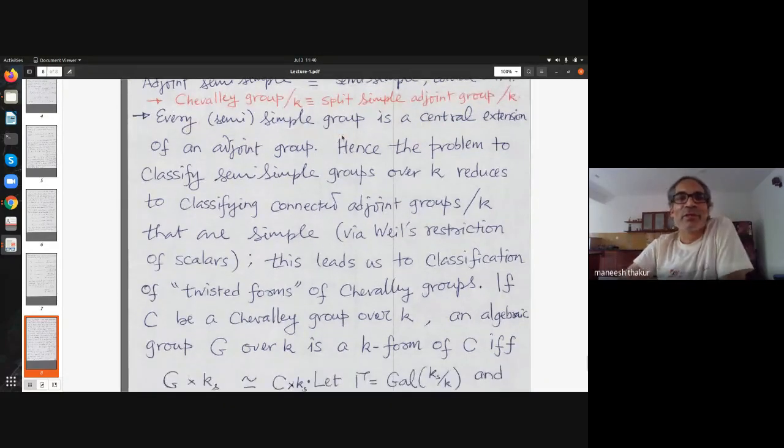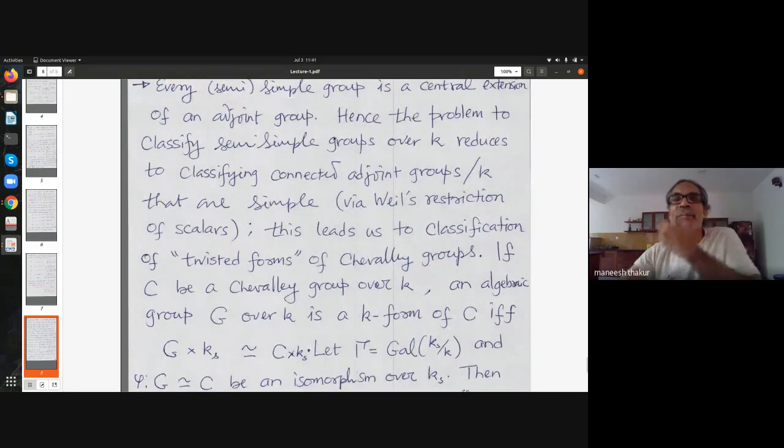Now, one knows that you can obtain any semisimple group as a central extension of an adjoint group. So there is a short exact sequence where the end point is an adjoint group, the middle is the group I'm talking about, and the leftmost one is a simply connected group. So I want to talk about this a little bit.